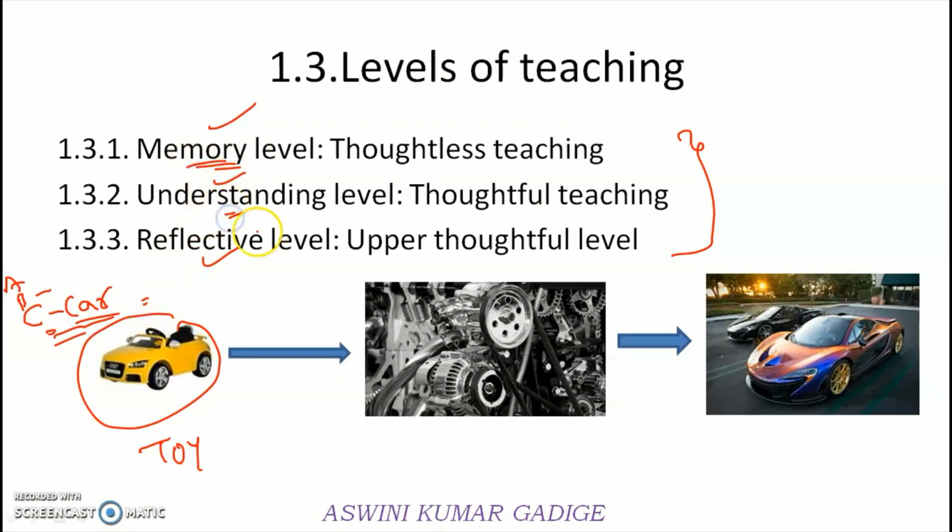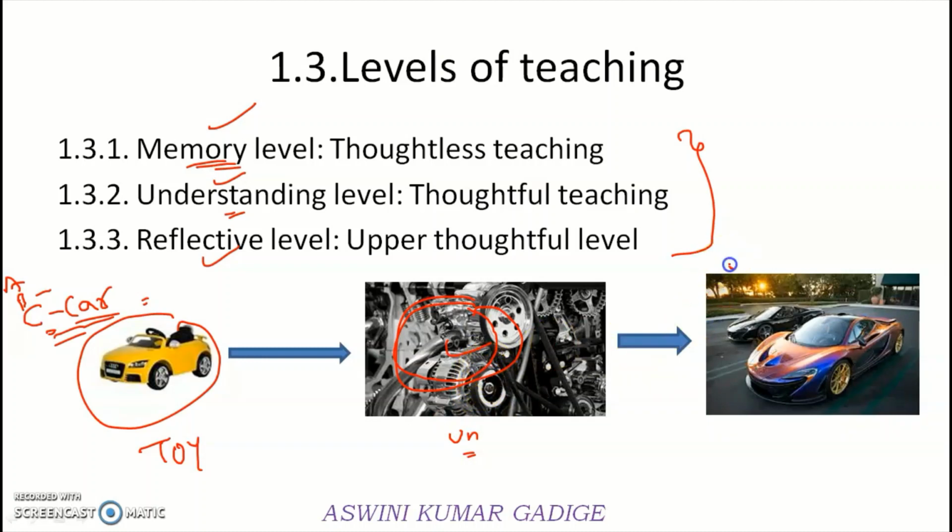Coming to the understanding level, after coming to the higher classes, the students start learning what exactly the machinery is and how the cars run and what the principle of these machineries is. All these things they are going to learn. This level is nothing but the understanding level. That means the students are trying to understand what exactly is happening inside the machineries or inside the system.